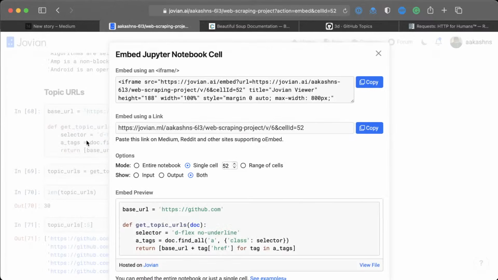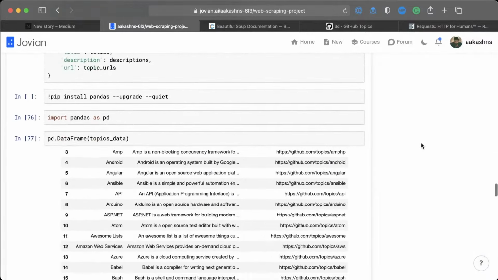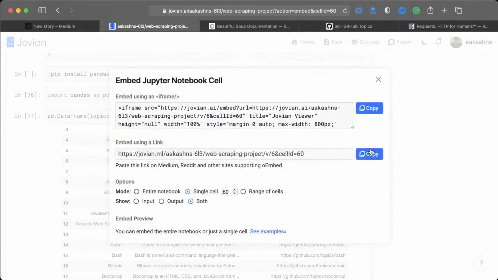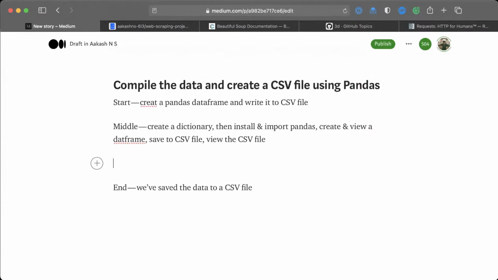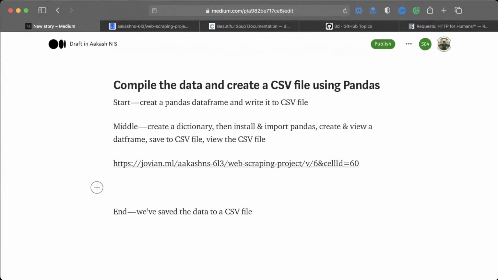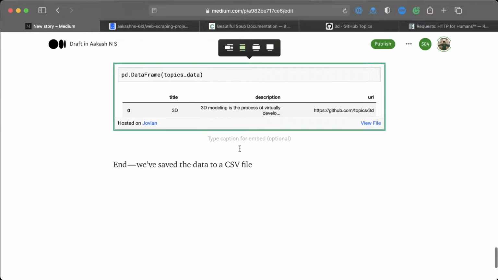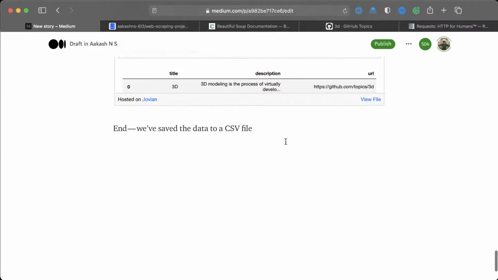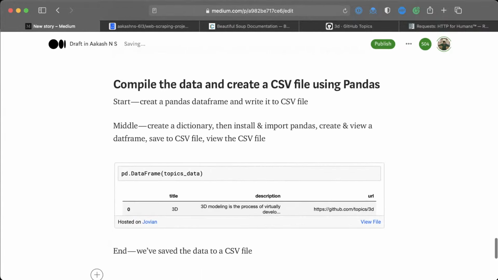So by the end, we will have created this data frame. Maybe let me just grab that and put that in here. I'm just going to click copy and I'm going to embed the cell here. This would be maybe the last or the second to last code cell. And by the end, we will just have saved the data to a CSV file. And that would be the end of the project, at least in terms of the implementation. But then there is more to do.